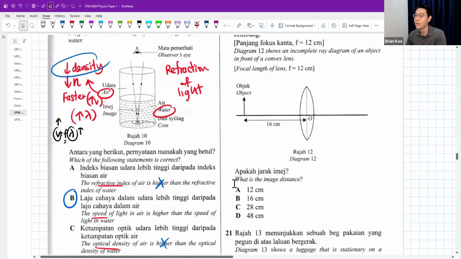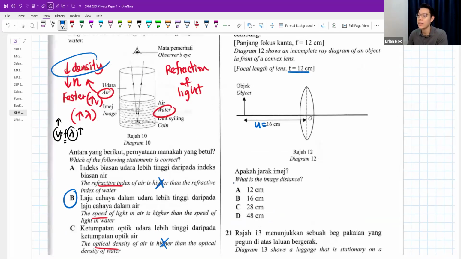Number 20. You have a convex lens. Focal length is this. Object distance is 16. What is the image distance? Well, there is a formula for the thin lens. For a thin lens like this, you can find it in the formula sheet given. For a convex lens, it is positive.